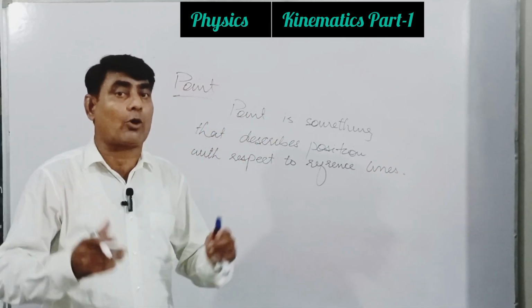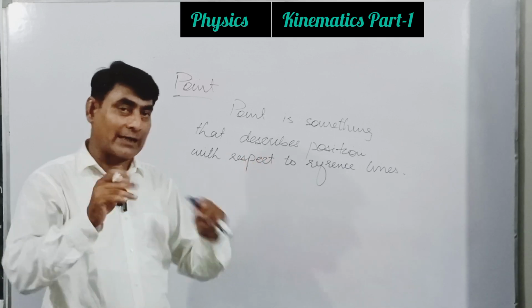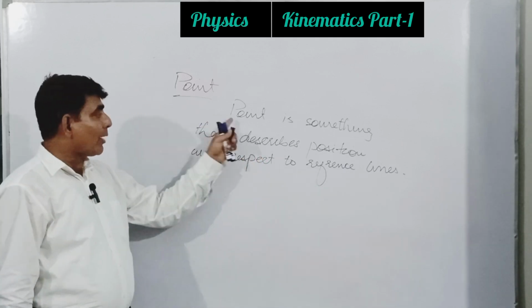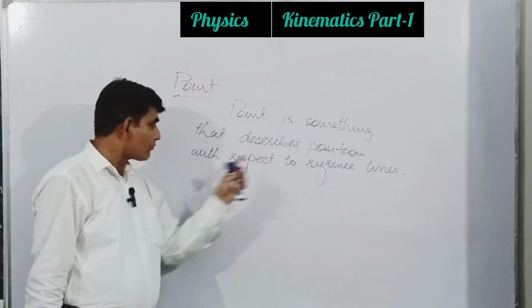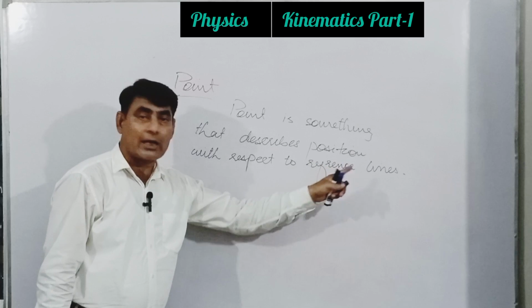For example, polar coordinates, which we will discuss in higher classes. Right now, point is something that describes position with respect to reference lines.